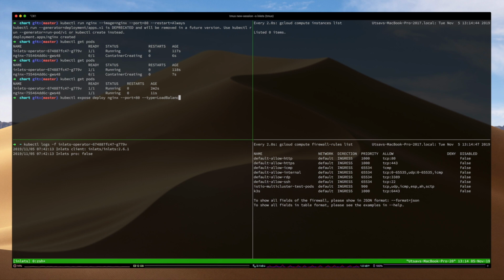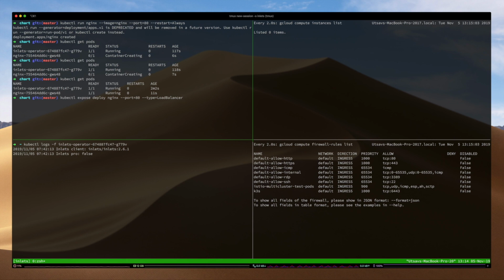So if everything goes according to plan, as soon as I hit enter, the operator will check whether a firewall rule for inlets exists or not. And if it doesn't, it will create one.